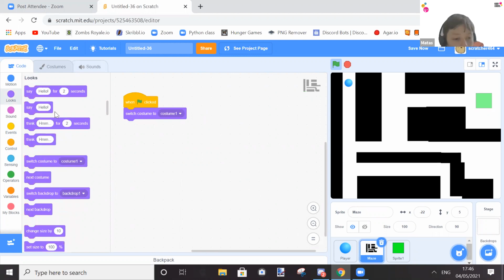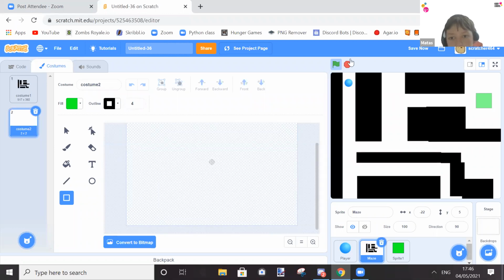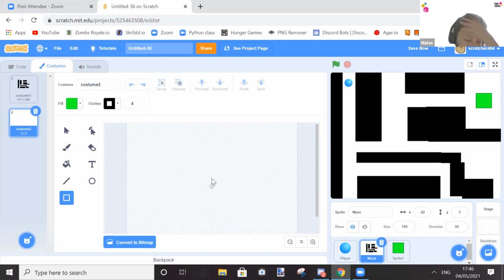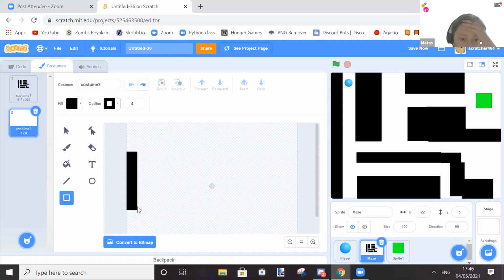So now, what we're gonna do, make a new costume, and this one will be like maybe, so there'll be this box here. Oh, wait, wrong. So there'll be like a box here, and this is where the player will spawn.